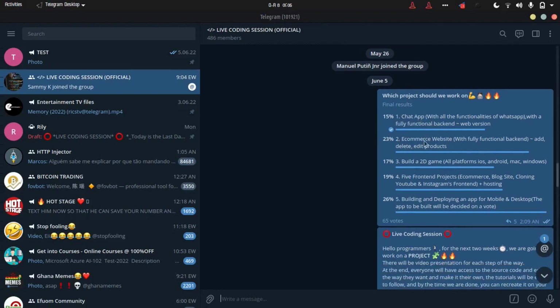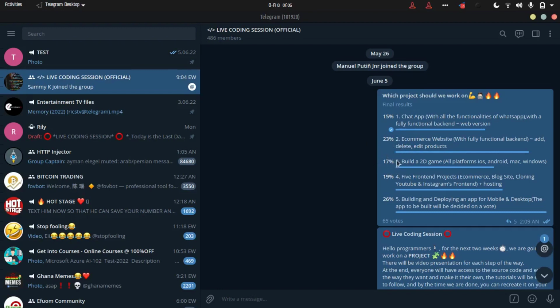The second option was an e-commerce website. An e-commerce website is a site where you can post products and sell, so people can go on the site and buy what the users or the admin have posted. It is a website where you can add, delete, and edit products. 23% of you went for an e-commerce website, so it was not selected.